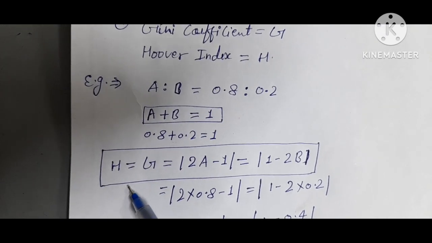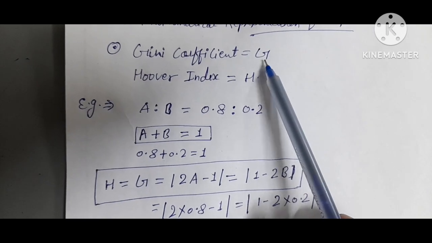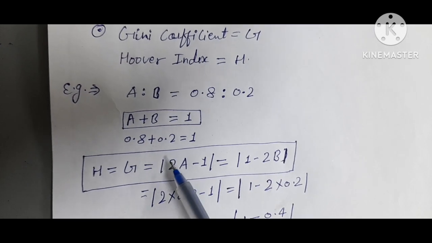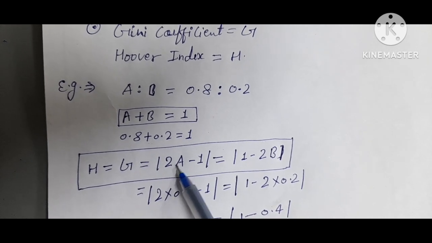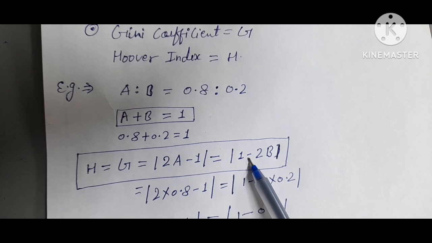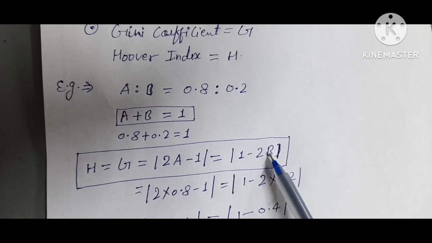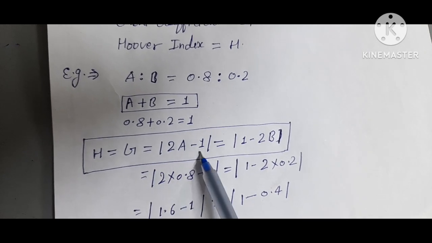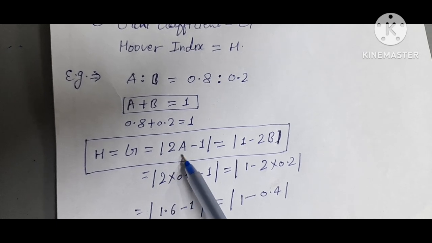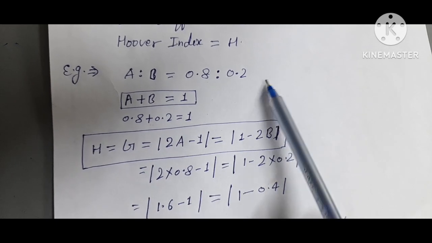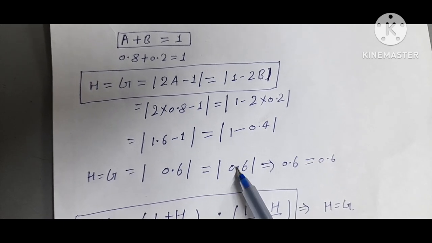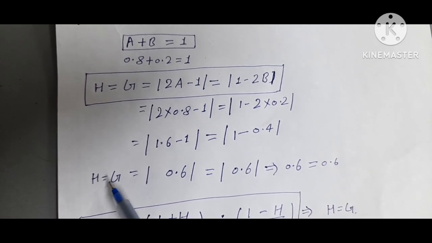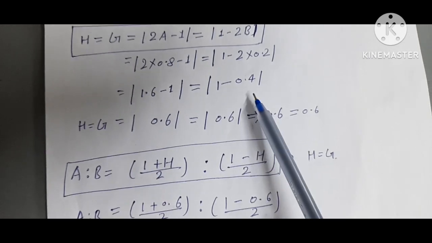Now Gini index G equals Hoover index H is defined as modulus of 2a minus 1 equals modulus of 1 minus 2b. So if you put here the value of a 0.8 and the value of b 0.2, then you get 0.6. It means H equals G equals 0.6.